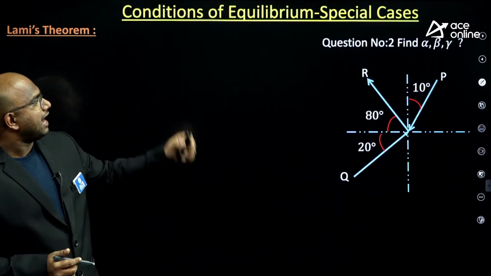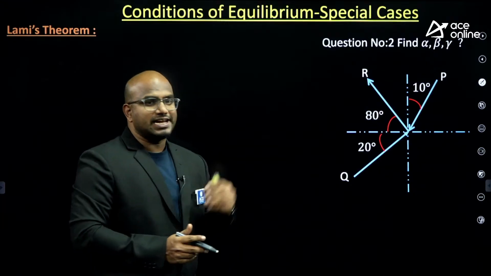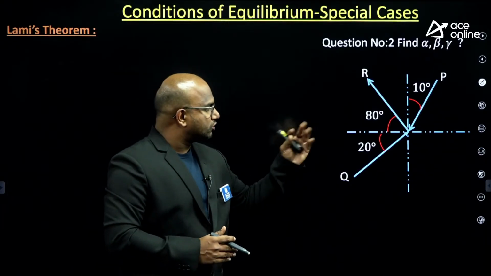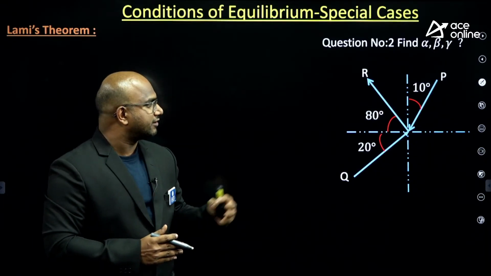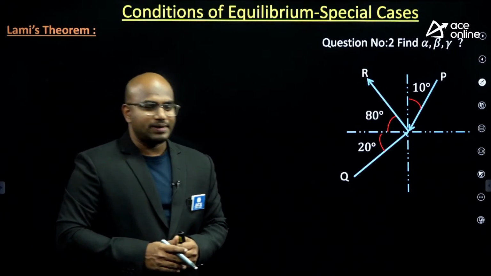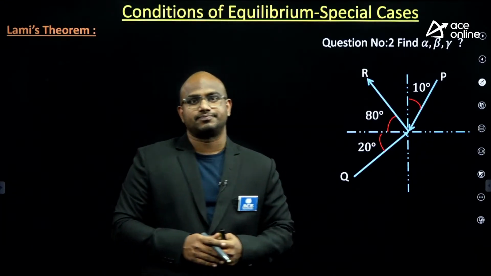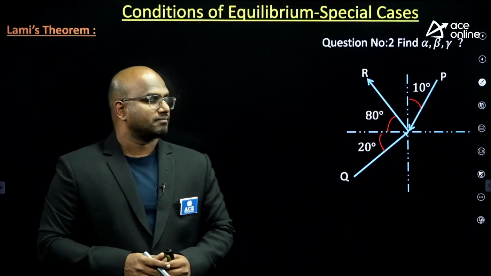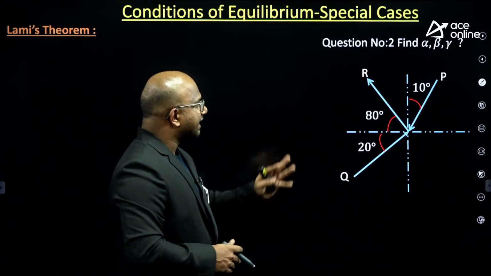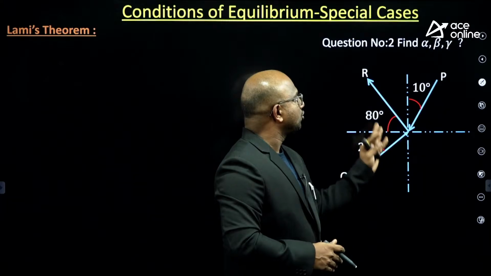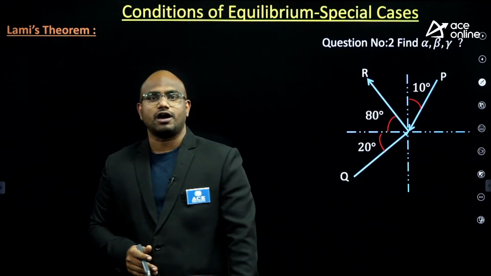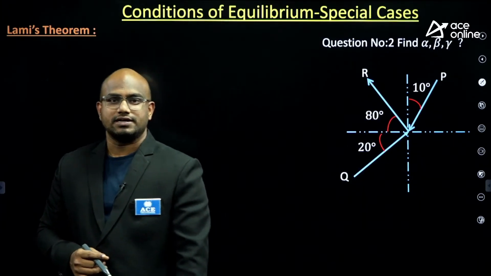Now, I will go to the next question, guys. Please go through this one and try to give the answer, everyone. Again, here also the same logic. I have given P, Q, R. Find out alpha, beta, gamma, guys.